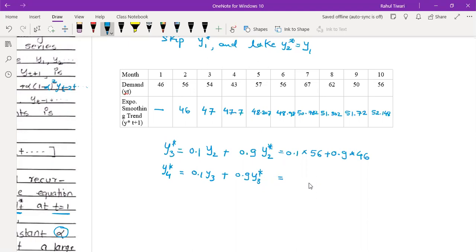So this value will be around, this is 47 and this could be 47.7. And so on. Y10. Yes, sir. 47.7. Yeah. Y10 star becomes 52.148. तो इससे आप Y11 स्टार भी निकाल सकते हैं ना. Y11 स्टार because you need.